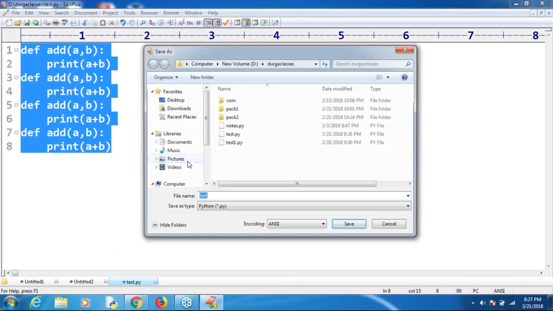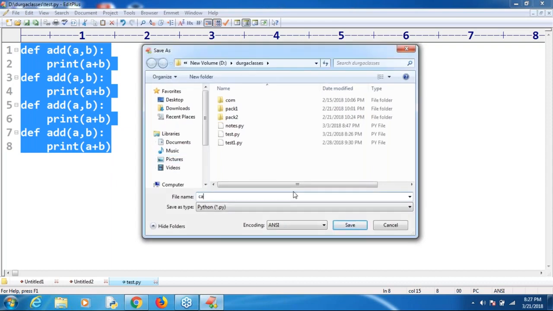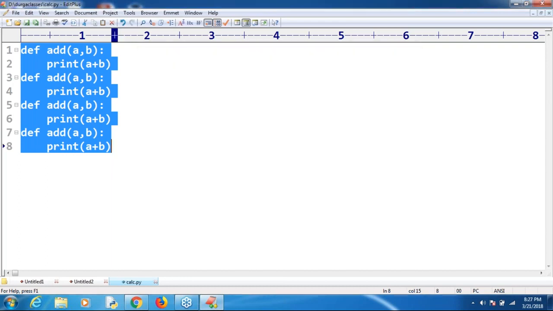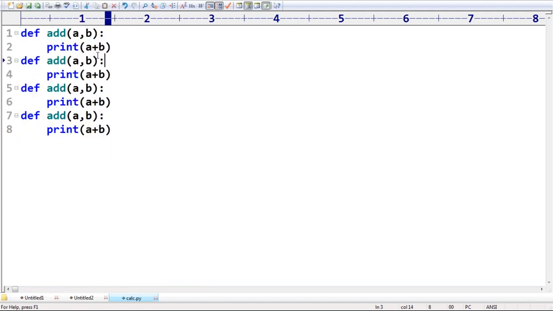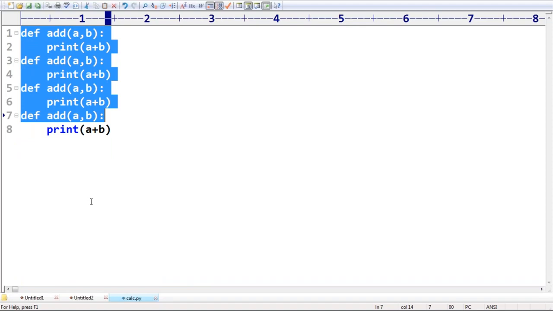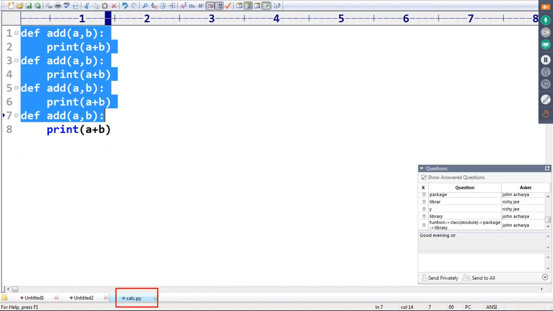Save as calci.py. Remember this. I'm saving this code as calci.py. Now take special care. Here I have functions, a group of functions saved to a file. What is the file name I used? You can see the file name here.